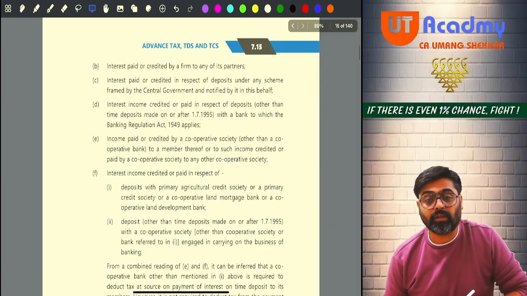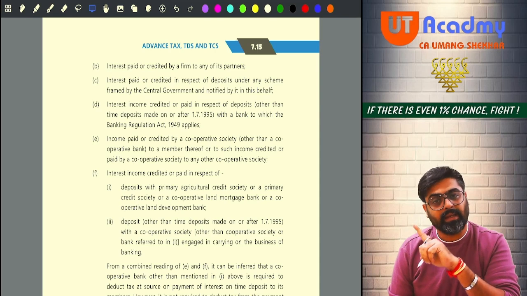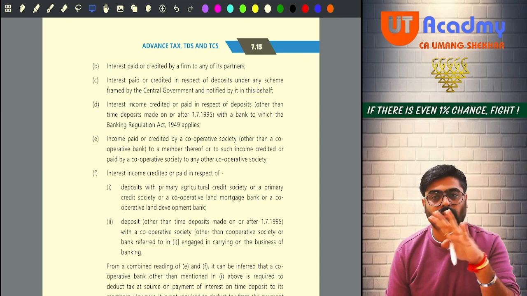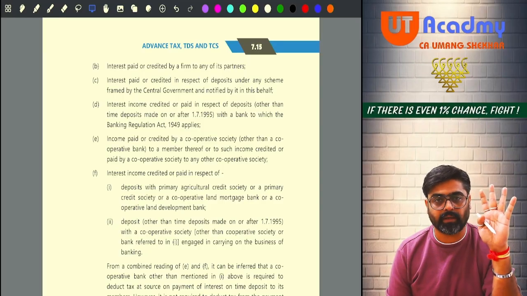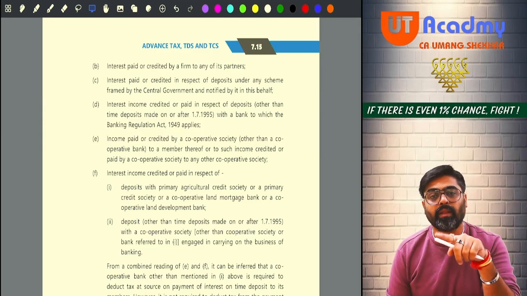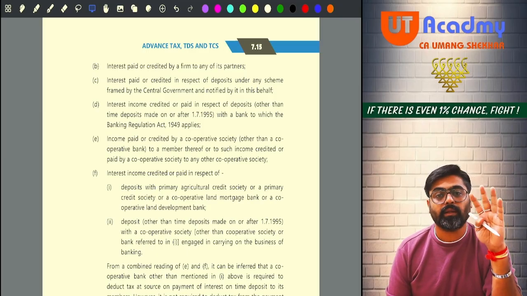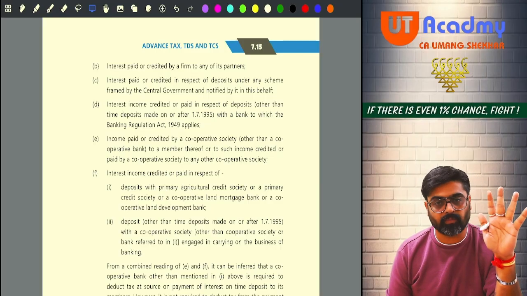Okay, now come to the second exception. Did you learn the first exception? For any interest other than interest on securities, the limit is 5,000. Till 5,000, no TDS. If the interest is more than 5,000, only then the TDS will be deducted. But if the interest is on time deposits account from a banking company or cooperative bank, on that the limit is 40,000. And if that interest is given to a senior citizen, then the limit is 50,000.